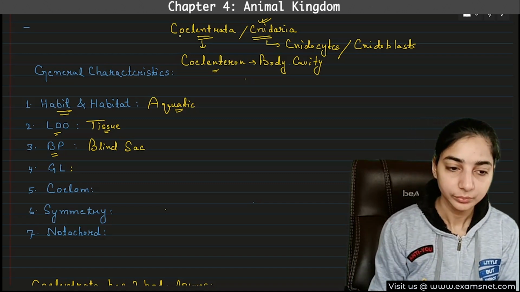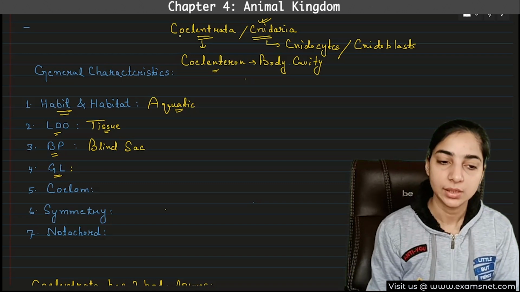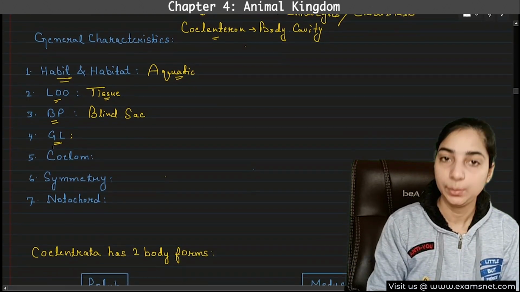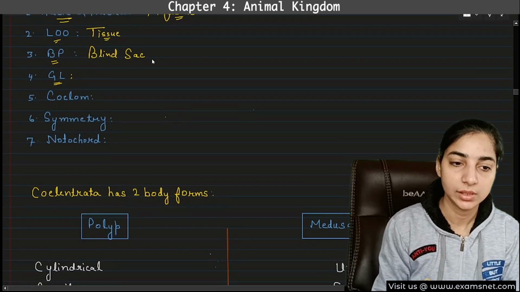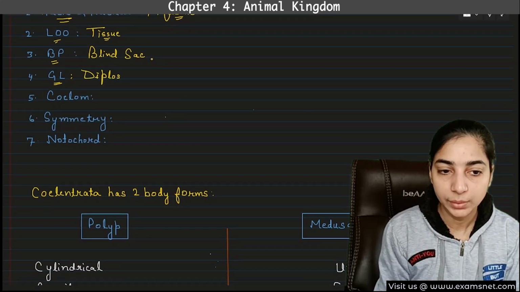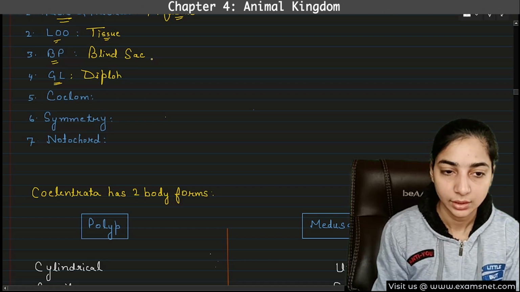Now we come to the GL. GL means germ layers. So the coelenterates and the ctenophores are diploblastic animals, right? And what do we mean by diploblastic? It means they have only two germ layers.